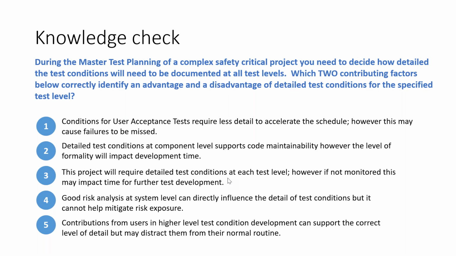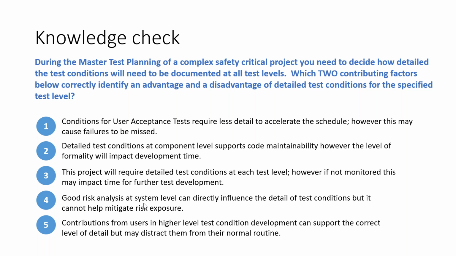So basically when you do detailed work, you have a lot of work on your head. You have to carefully monitor the forward and backward traceability, and ensure that completeness and consistency happen in the work everyone is doing. So if not monitored well, this may impact time for further test development. A reasonable statement here. Yes, every level has to be done in a very detailed way, but if I don't do it in a controlled way, if I don't monitor well, this may impact schedule. Okay, reasonable statement. Then the fourth statement.